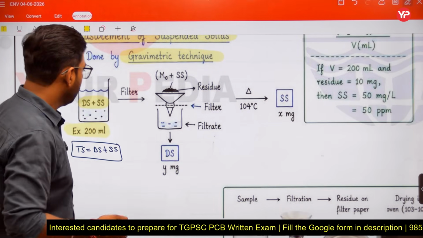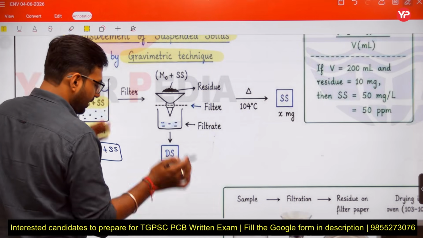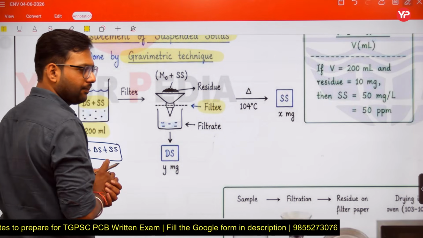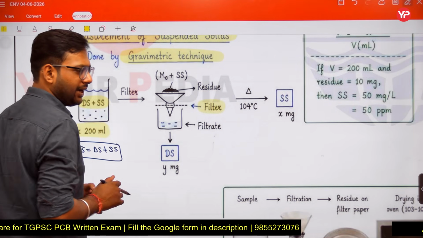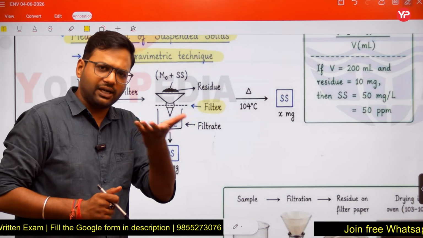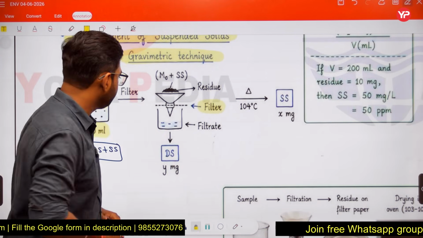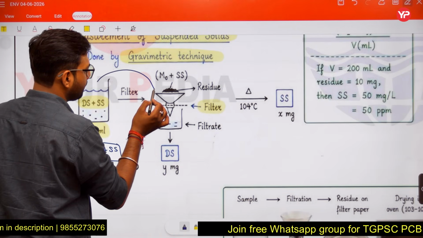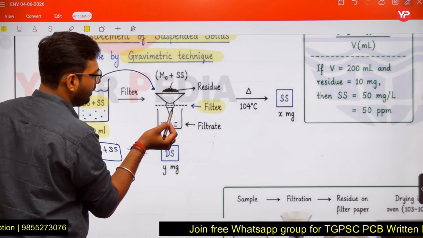Now what do we do? We have taken one filter, one filter paper. Generally we use a glass fiber filter. Now this water sample is being filtered through this filter paper.